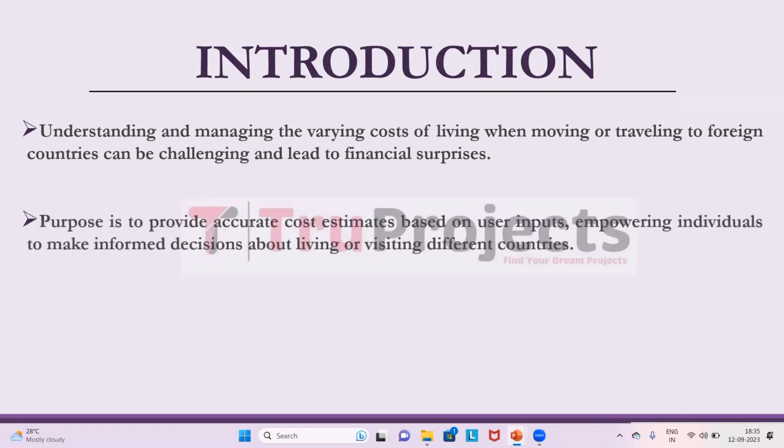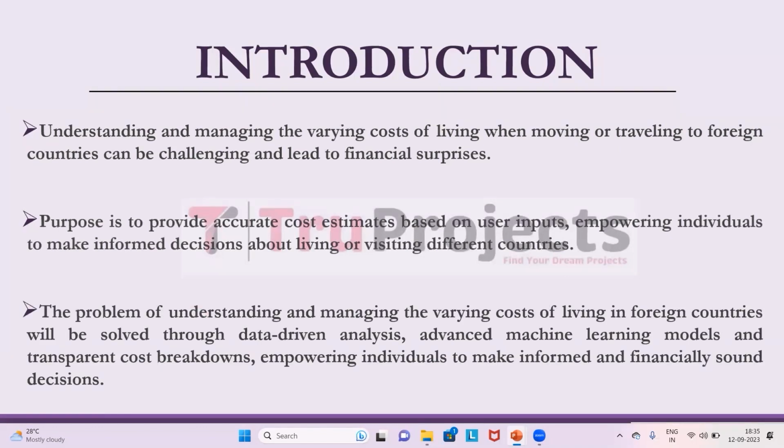The primary purpose is to empower individuals and travelers with the information that they need to make informed decisions about living or visiting different countries. By offering cost predictions and insights into various expense categories, it enables users to plan their financial resources effectively and choose destinations that align with their budget and preferences. The project solves the problem of financial uncertainty and the risk of overspending when they are moving or traveling abroad.